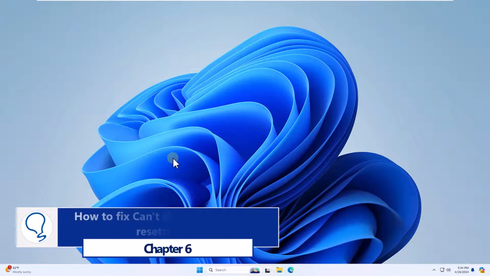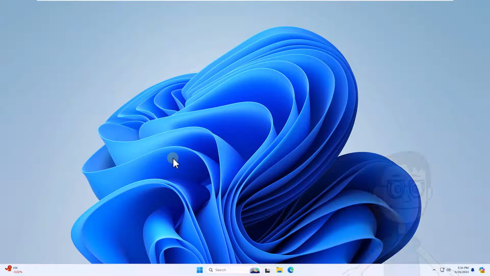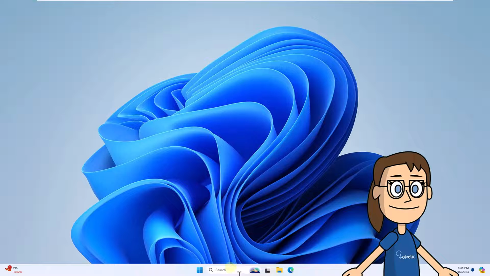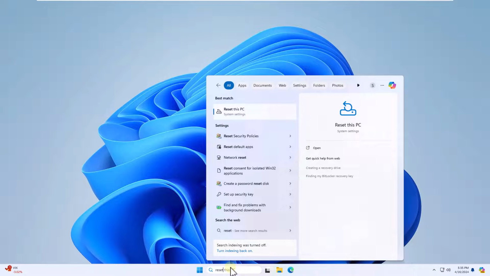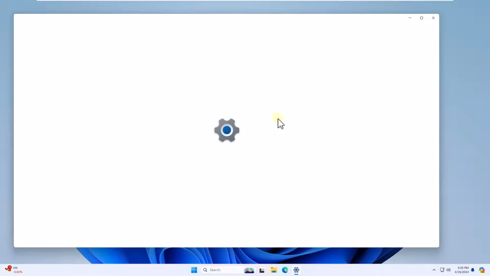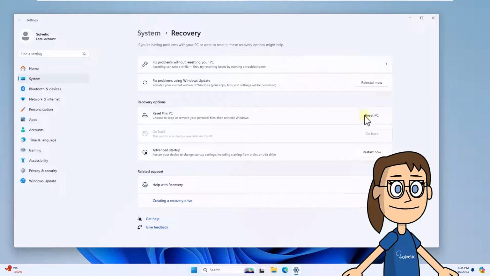Chapter 6. How to fix can't sign into Xbox Live resetting PC. To start, enter Reset in the search box. Click Reset this PC. Then, click on Reset PC.